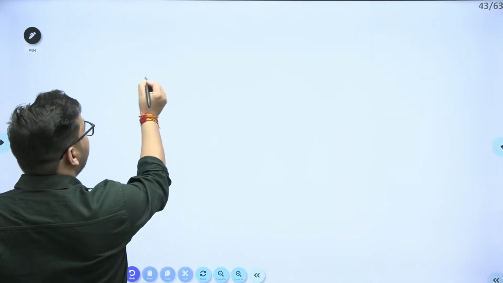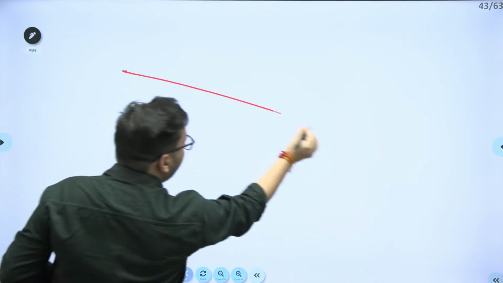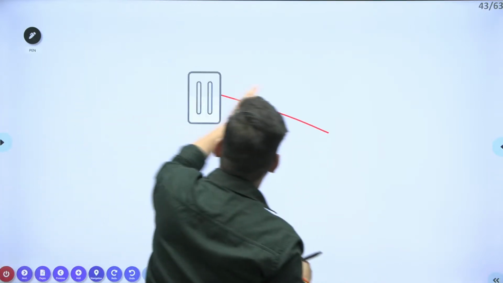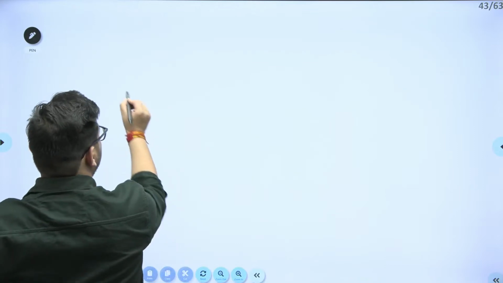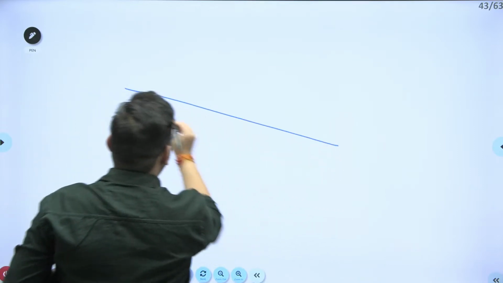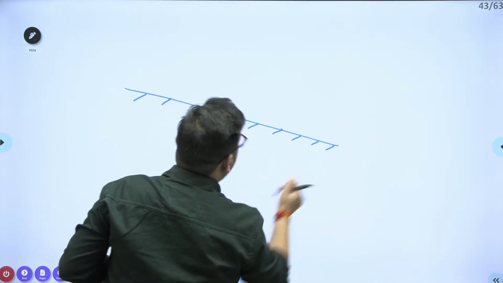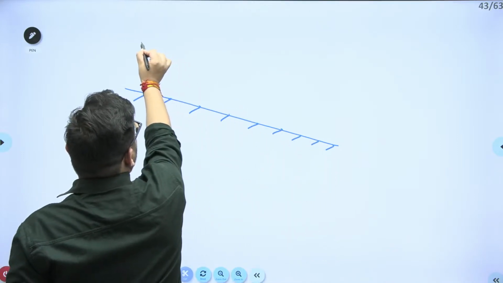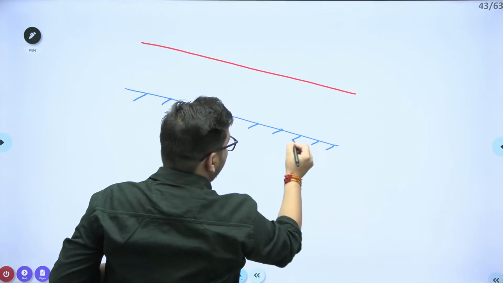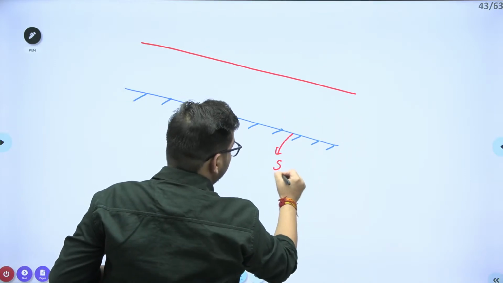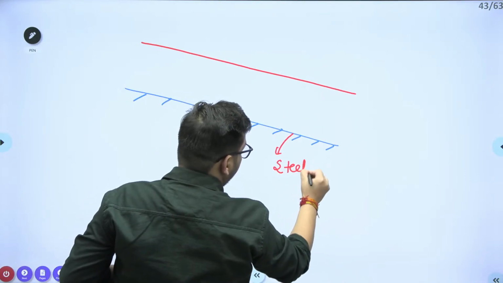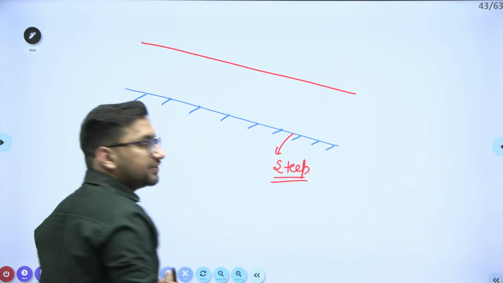Now, let's suppose this is the channel. Let's suppose this is a steep channel. This is the case of a steep channel, right?